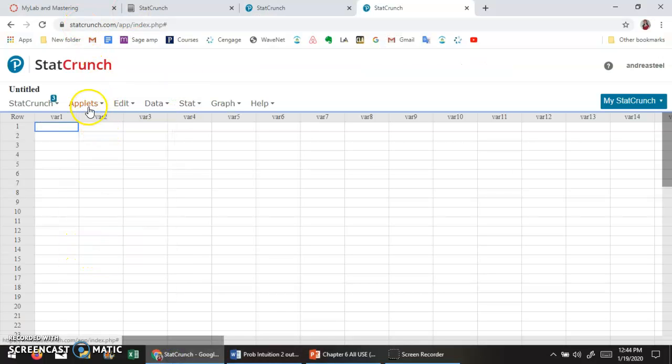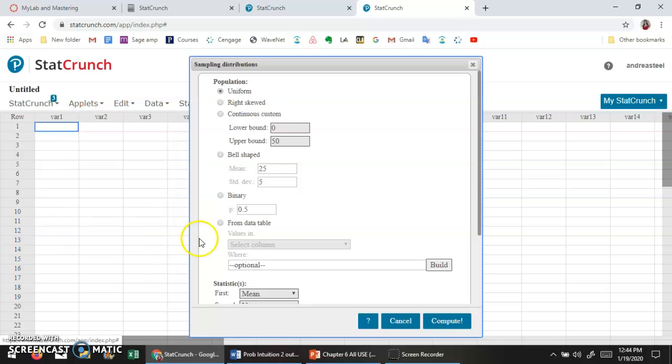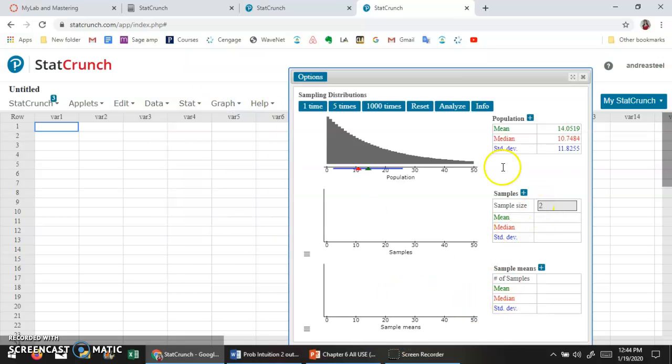Looking at our sampling distribution, we can actually simulate the same thing. We'll get very similar pictures to the previous one. So let's look at a right-skewed distribution. With a right-skewed distribution, I can pick again, do I want to pick 1 sample, 5 samples, or 10,000 samples?